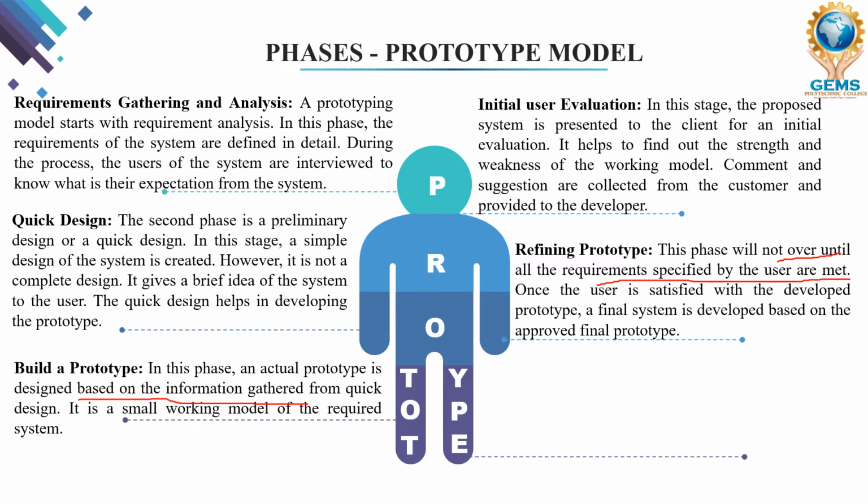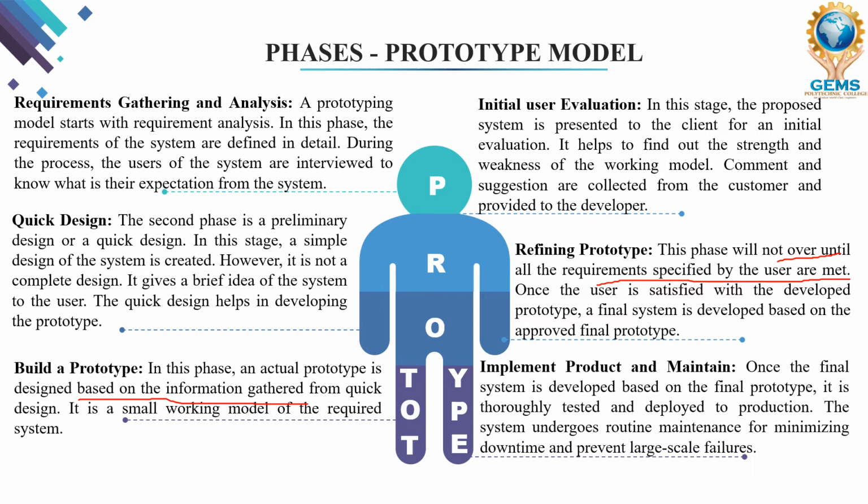So once the refining prototype is accepted by the customer, then only we are going to develop the final product, right? So once the final system is developed based on the final prototype, it is tested and deployed to production. So once the refining prototype is accepted and approved by the customer, then the final development will be done to the final prototype, and that will go through all the testing procedures, and finally it will go to the market. And once it goes to the market, then maintenance will be carried out on this.